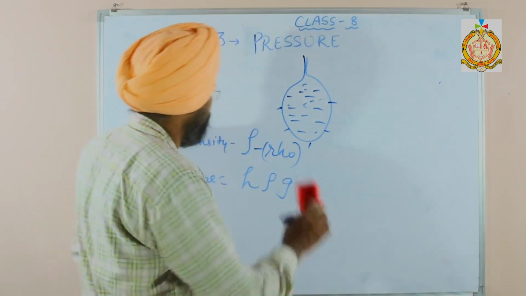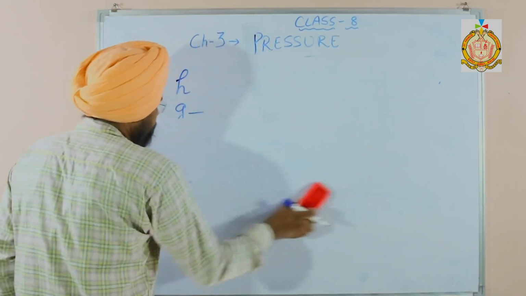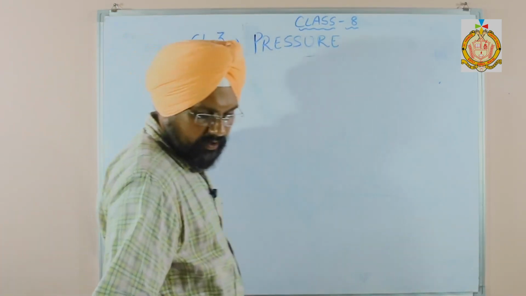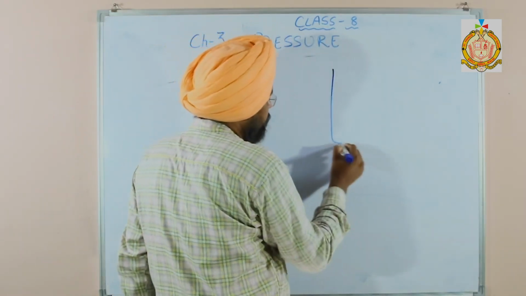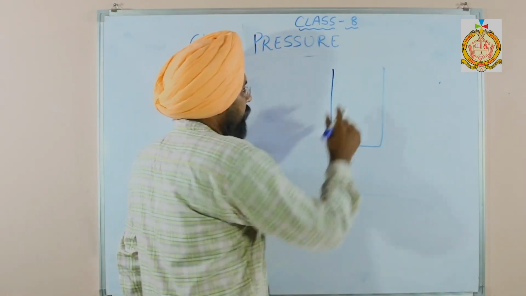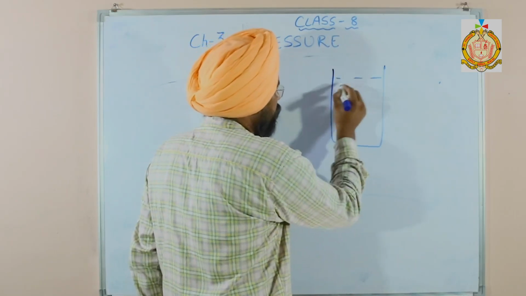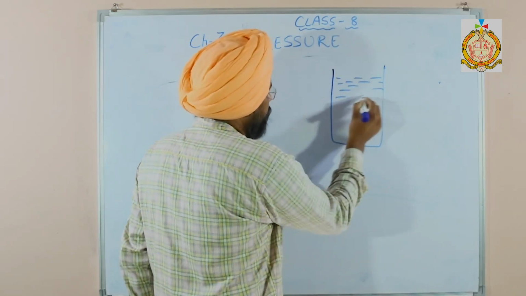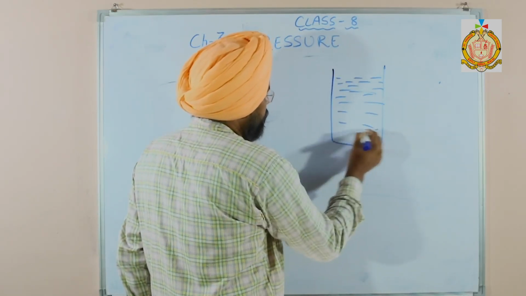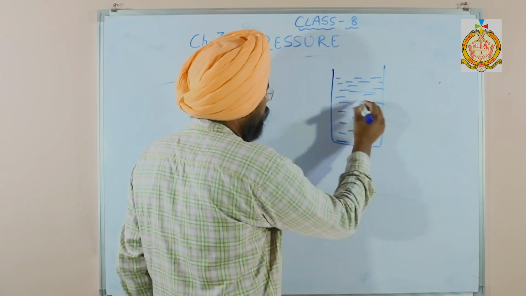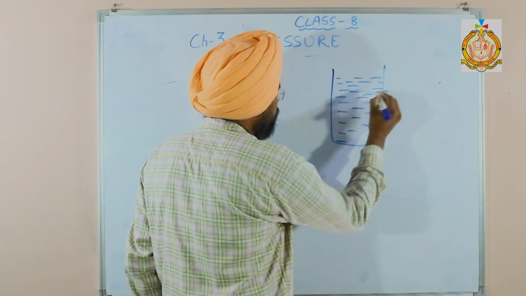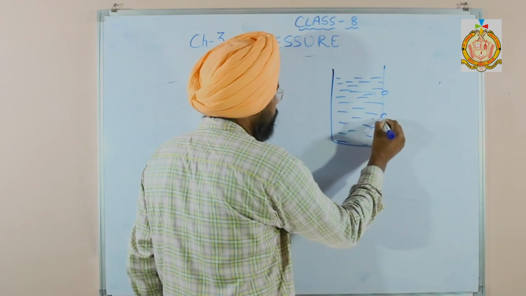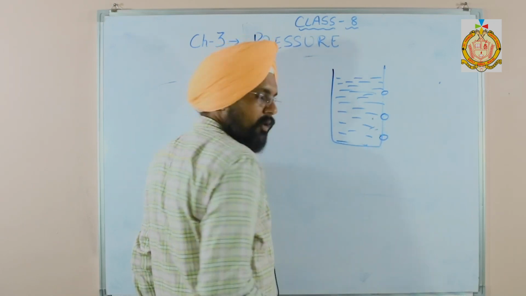Let us discuss with one example how it affects the height. Suppose this is a beaker having water, then make a hole, one nearby the surface, one in the middle and one at the bottom.